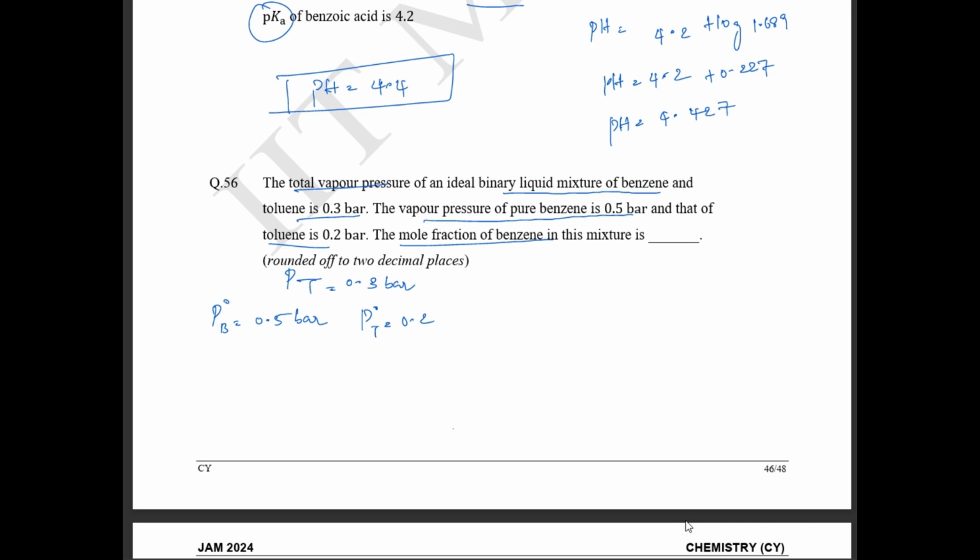Okay, so according to Raoult's law, your total vapor pressure, that is your 0.3 bar, is going to be equal to vapor pressure of benzene into mole fraction. Let's say the mole fraction is going to be x. And the vapor pressure of toluene into the mole fraction, so mole fraction is going to be 1 minus x. So the mole fraction of benzene plus the mole fraction of toluene is going to be equal to 1 altogether. So we can rewrite it as, mole fraction of benzene is going to be equal to 1 minus mole fraction of toluene.